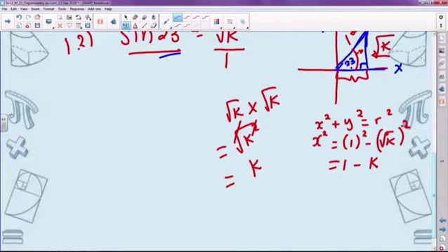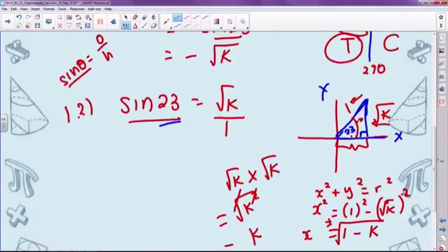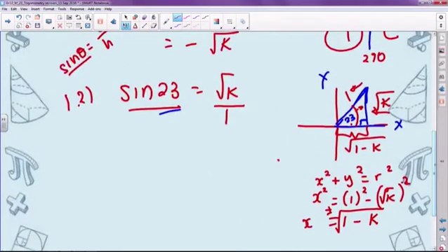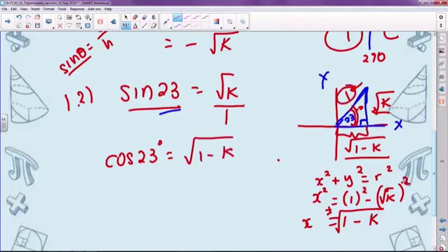Okay, so x squared is equal to 1 minus k, therefore x will be the square root of 1 minus k, plus or minus, because we are in the first quadrant, we're only interested in the positive answer. So therefore x is the square root of 1 minus k. Okay, so hopefully you'll see the usefulness in that now. From my definition, I know that cos is adjacent over hypotenuse. Adjacent to the angle 23 degrees is the square root of 1 minus k. And your hypotenuse is 1. So we can just leave that as cos 23 is equal to the square root of 1 minus k.